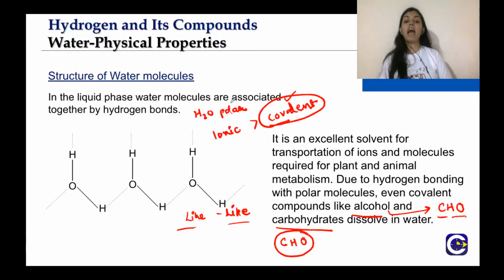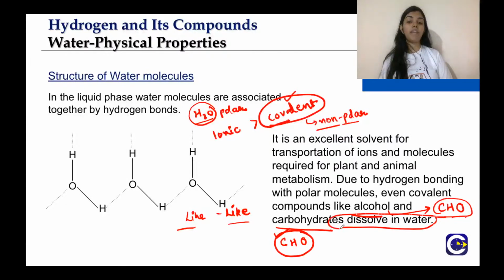That means they should have low solubility in water, right? Because they are non-polar, or basically they are less polar than ionic compounds, so they should be insoluble in water. But due to hydrogen bonding, they are soluble in water. For example, sugar is a carbohydrate that dissolves in water, and alcohol is also soluble in water.